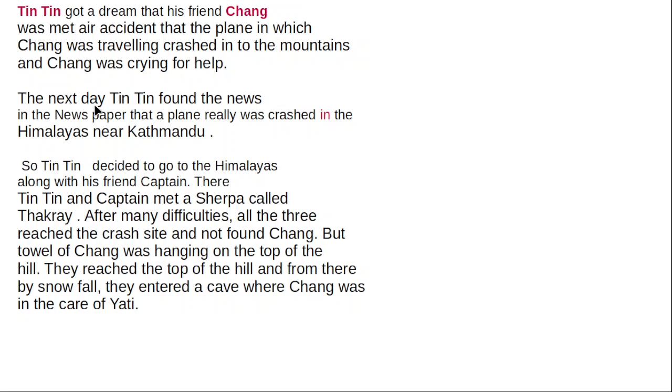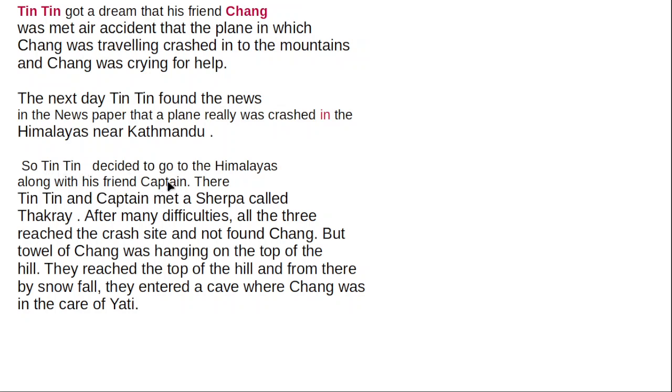The next day, after waking from his deep sleep, Tintin found the news in the newspaper that an aeroplane really had crashed in the Himalayas near Kathmandu. Actually, Chang was traveling in that plane. That information was delivered to Tintin by letter. So Tintin was surprised that his dream was true, and Chang was alive, crying in the mountains. So he decided to go to the Himalayas, which are in Kathmandu, that means in Nepal.